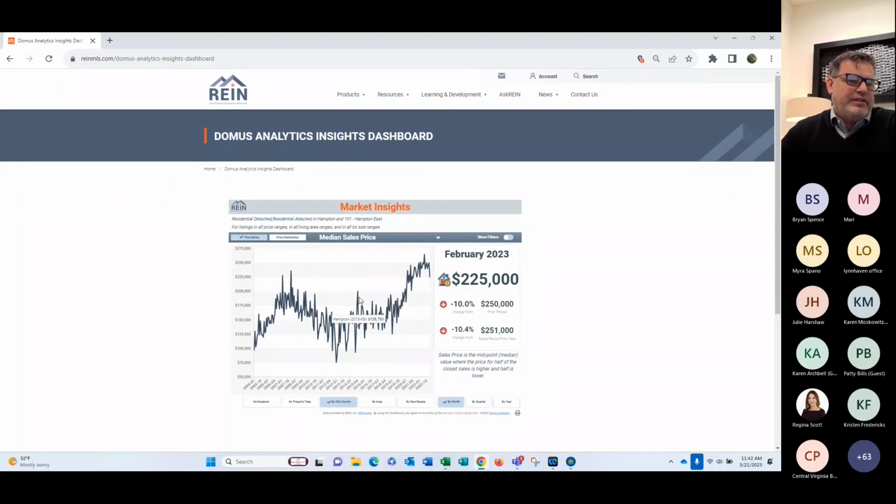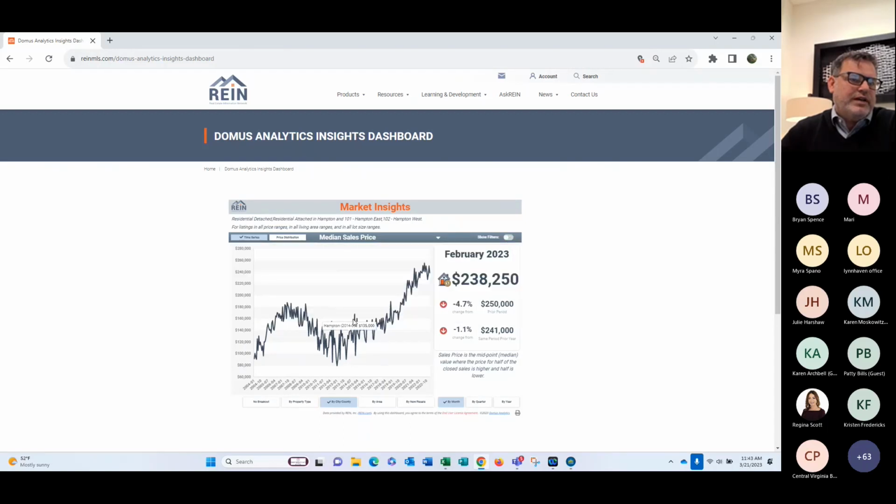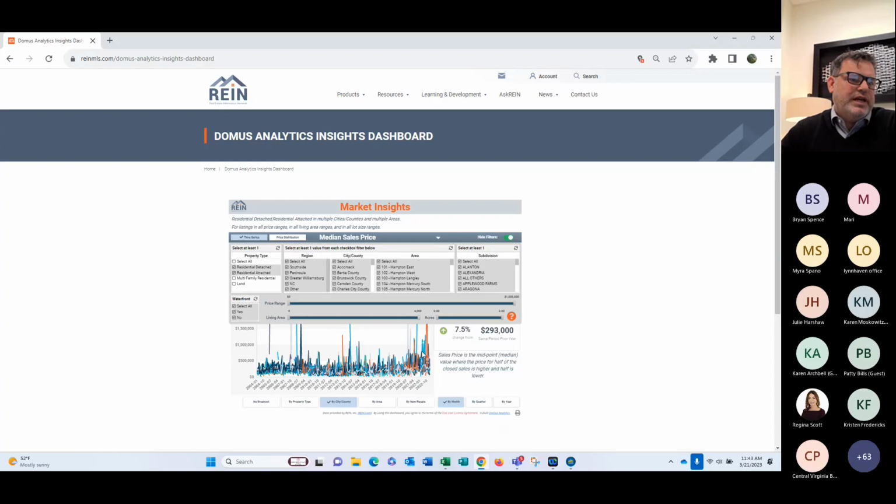By city, by county. If you wanted a couple of them in there, you say Hampton East and Hampton West, and it does that for you. There they've now added those two together so you get both of them. Filters, select them all, and there we drop everybody back on top.